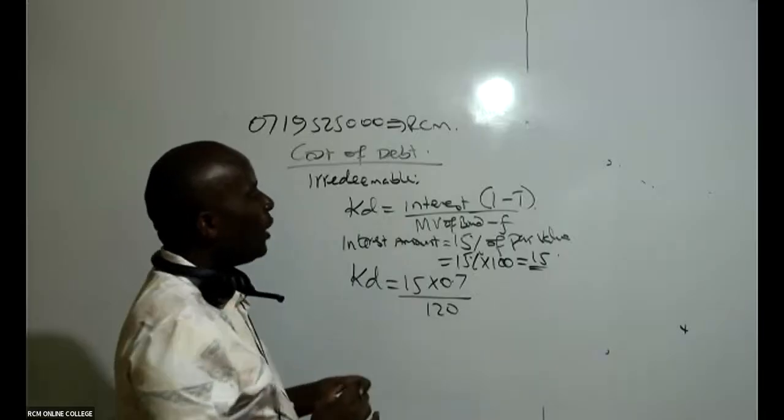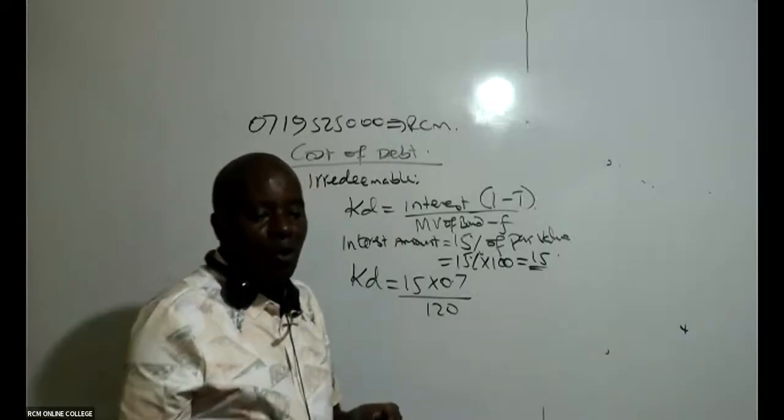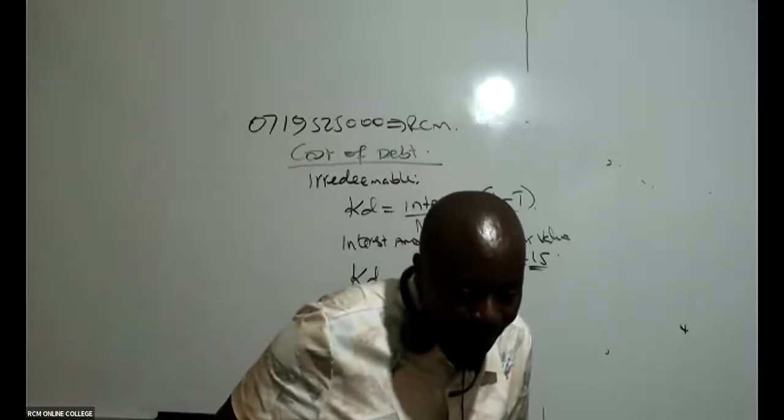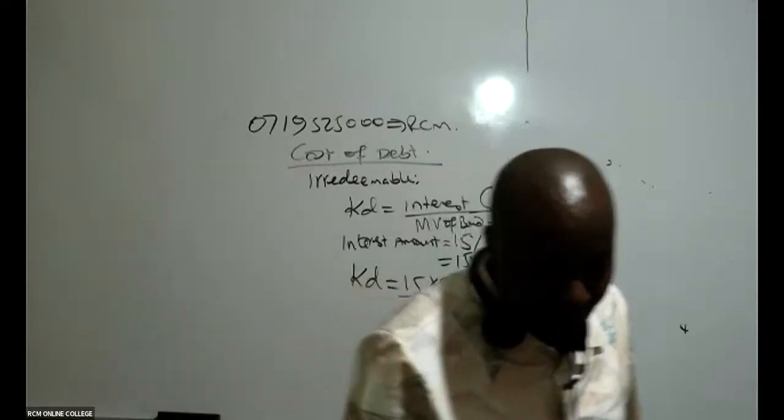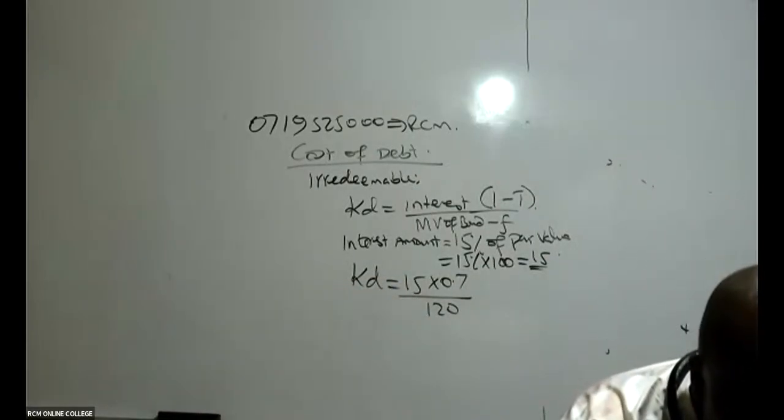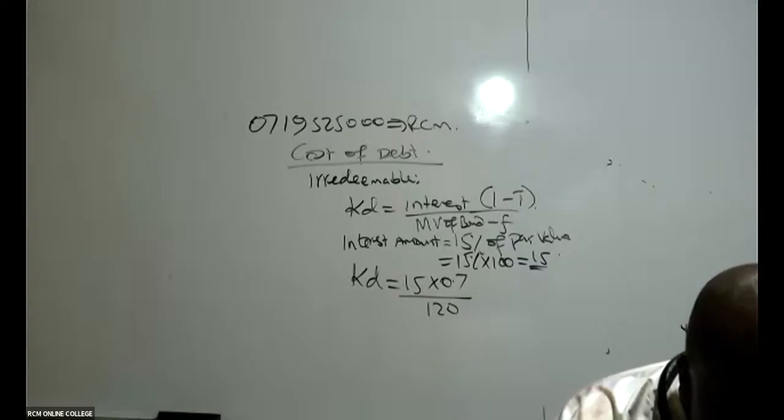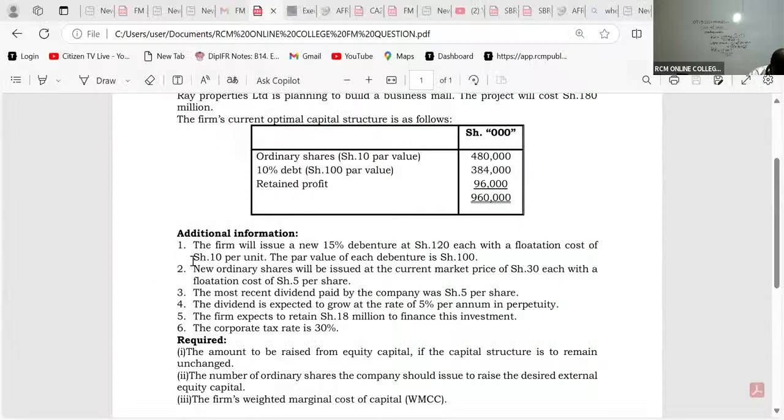I'm sure most of them have not yet seen where I've gotten 0.7 from. Why not 10%? I like your questions. Why not 10%? Thank you for that question. You see, this 10% is the old debt.